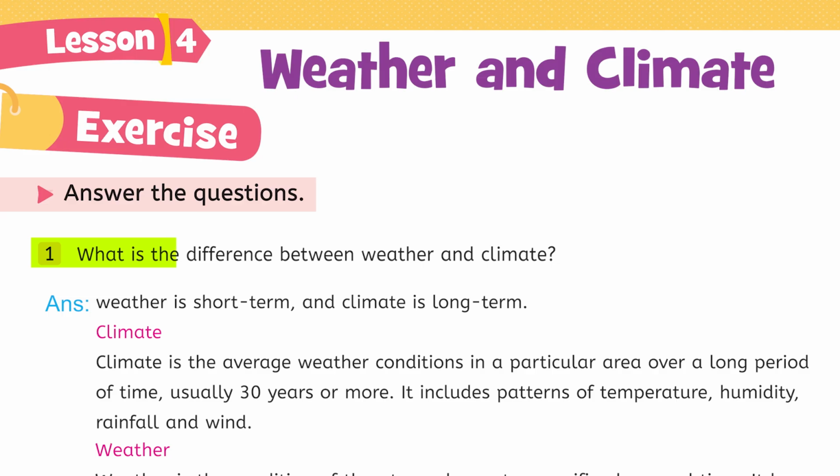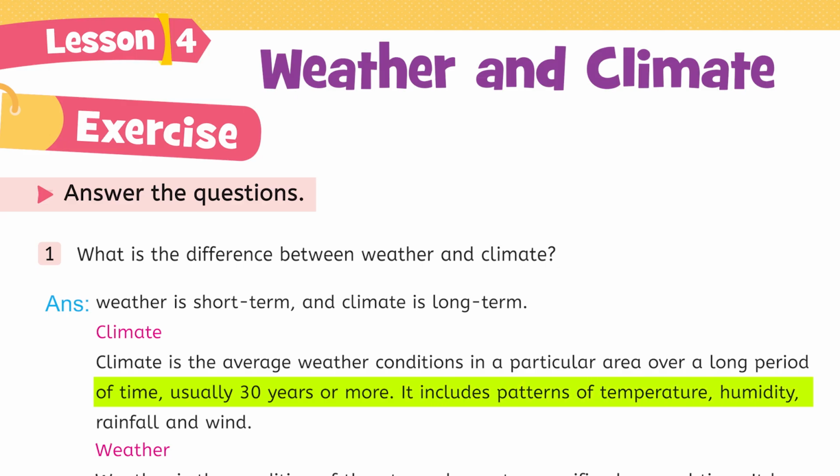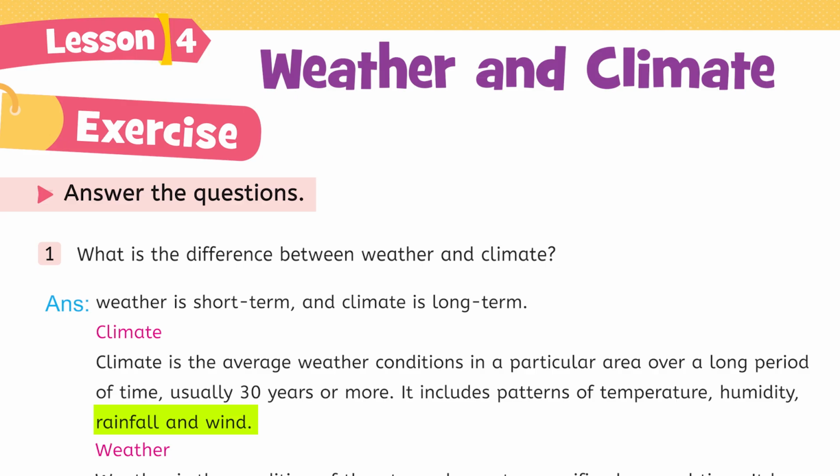Question number 1, what is the difference between weather and climate? Answer, weather is short term and climate is long term. Climate is the average weather conditions in a particular area over a long period of time, usually 30 years or more. It includes patterns of temperature, humidity, rainfall, and wind.